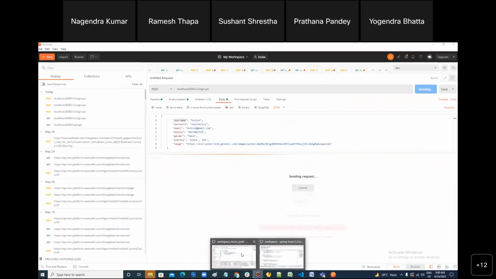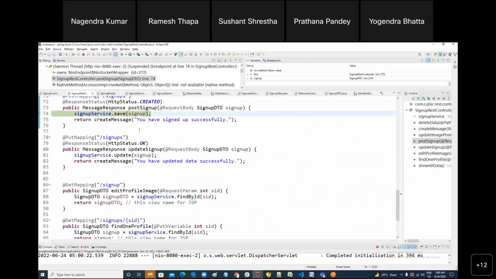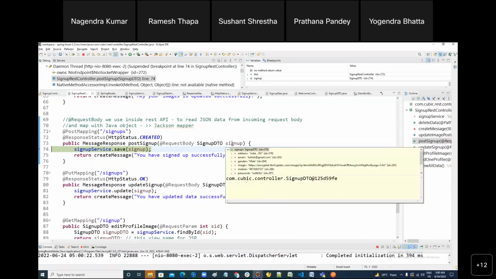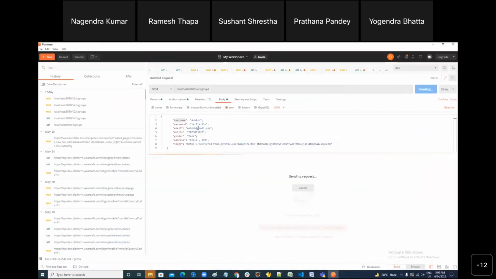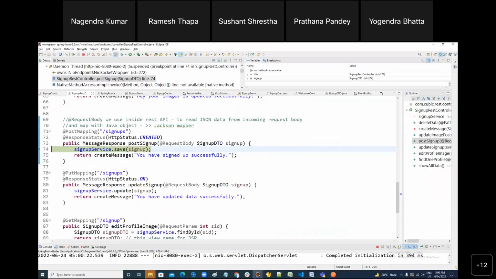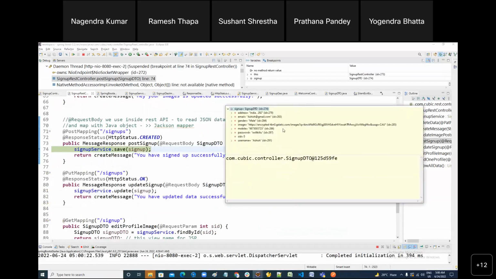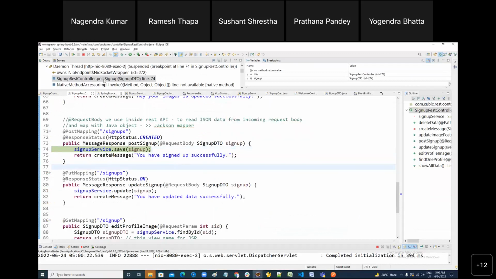You know what the problem is? I understand the problem. Actually, sir, I'm having many things all together on this machine. That's why it has become slow. Now see, I'm able to receive my data or not. Can you see this? This data is traveling in JSON format. But when it reaches the REST API, it is converted into a Java object. You see? Only ID is not coming because it is auto-generated. You got it?